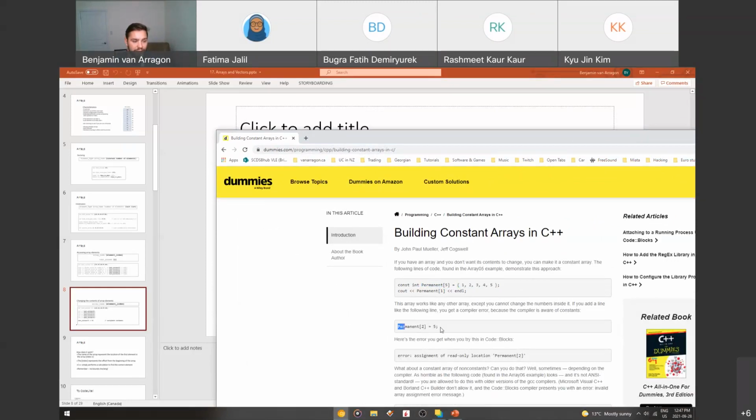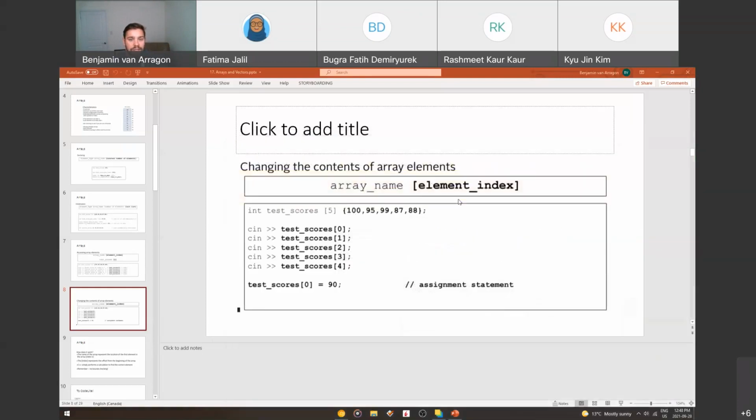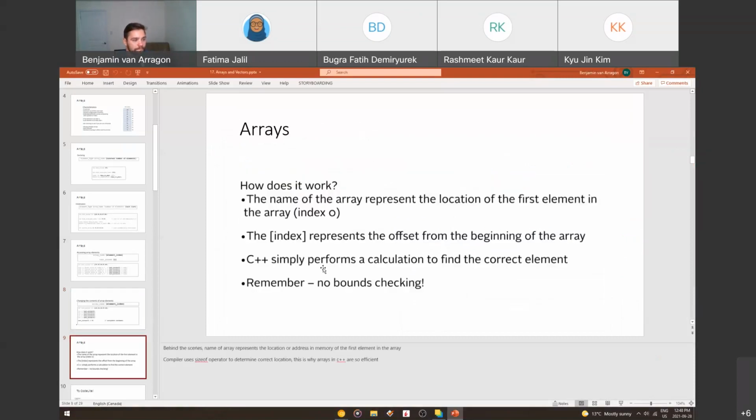Here he's trying to set this array called permanent at index 2, which has a value of 3. They're trying to change that to be 5. You get an error: assignment of read-only. So it's a read-only array. It is possible. Yeah. Okay, cool. So there you go. That's changing the elements if you want to change them.